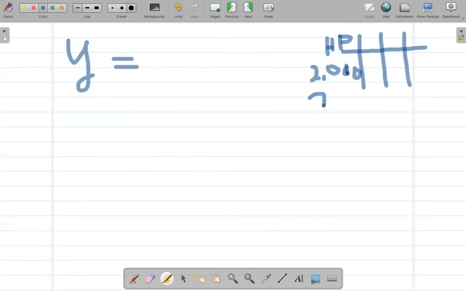Then suppose 5,000 USD. Then suppose 7K and 1K, something like that.